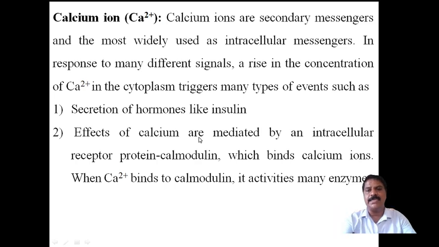Therefore, calcium helps to secrete insulin when the blood sugar level is high. To control the high blood glucose, insulin is secreted, and this is helped by the calcium ion.